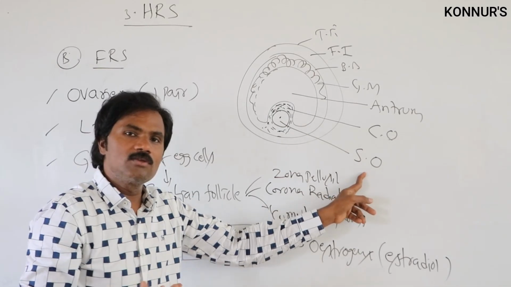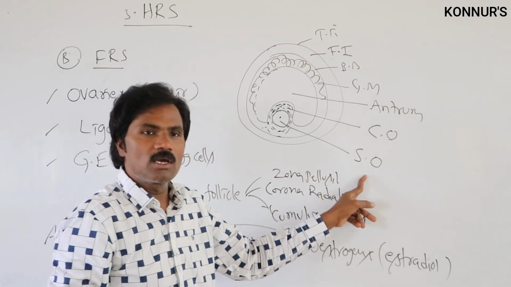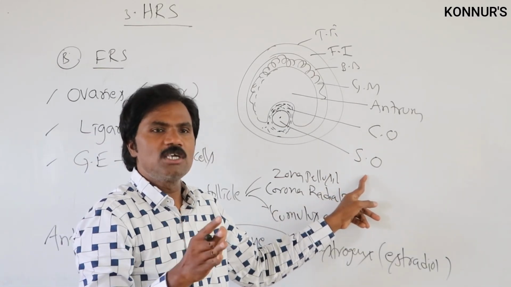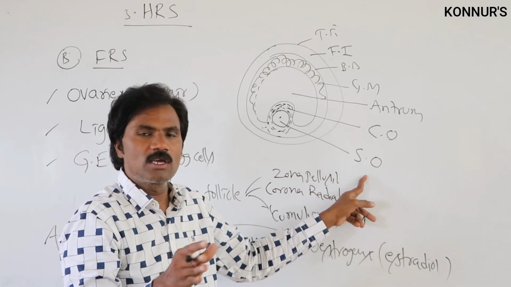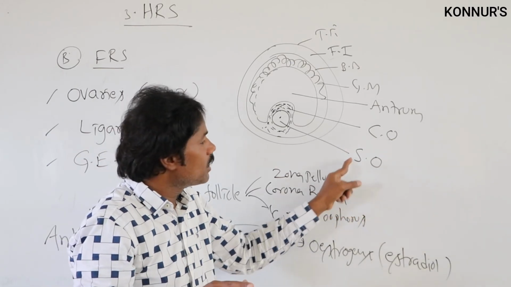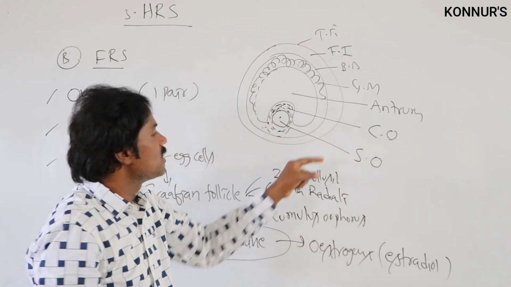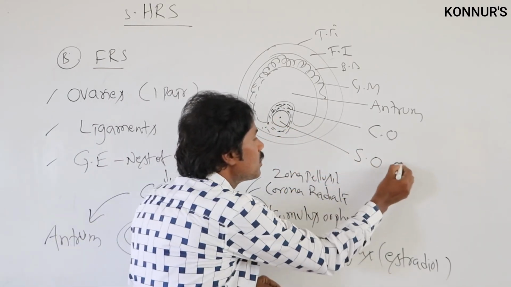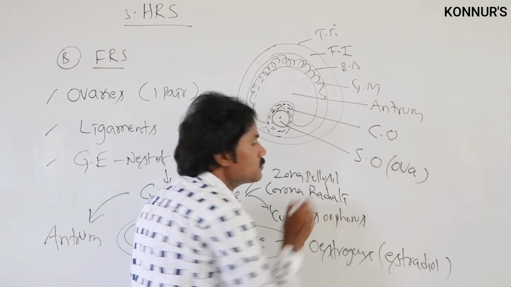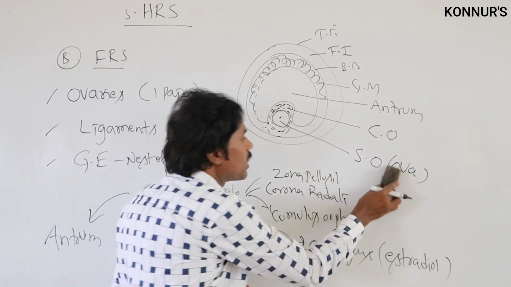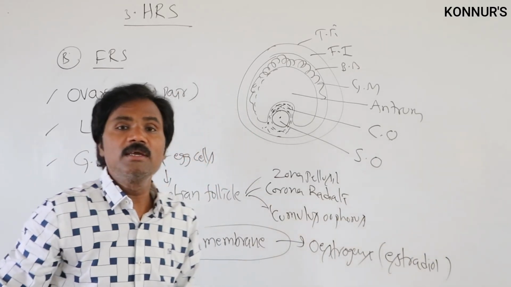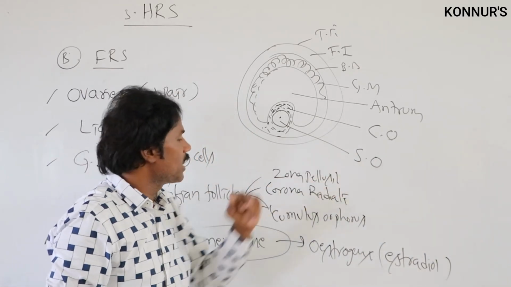After meiotic cell division, the secondary oocyte is formed, and it is already developed. In the remaining organisms, a direct female gamete is formed. Here, partially, at most 75% is formed, up to the secondary oocyte level only. That is the egg cell or ovum, or secondary oocyte. It is not a completely formed egg cell.